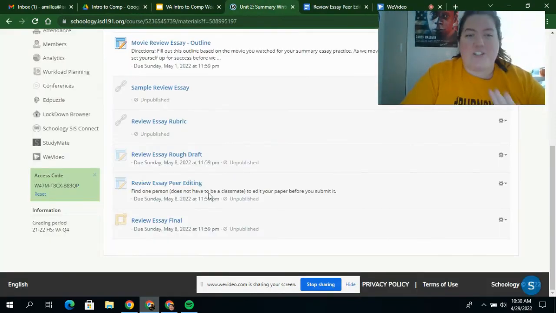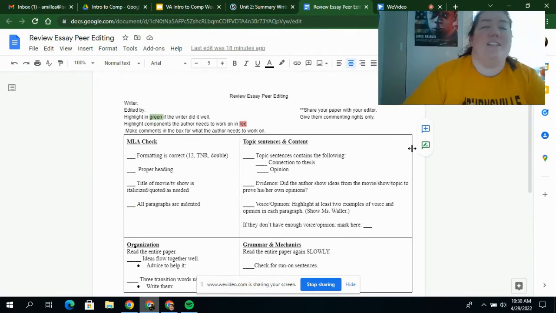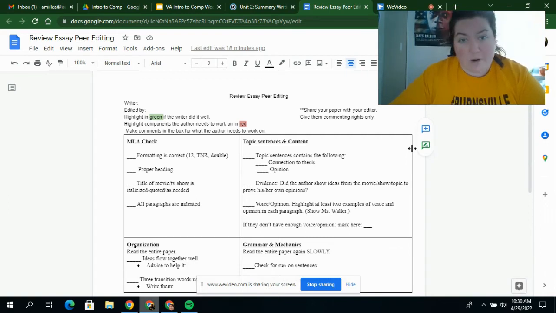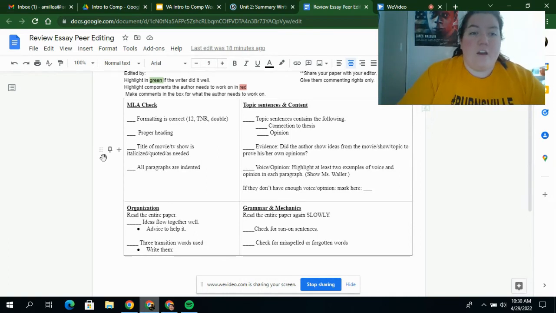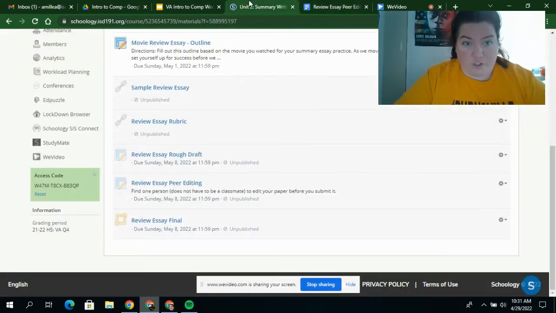And then finally, once you have done your peer editing, which looks like this, you're just going to find someone. It can be a sibling, a classmate, a parent, grandparent, aunt, uncle, anyone to look at your paper and go through this. They should highlight if you have that correct and you don't need to make any changes, and then they'll highlight things that you need to work on in red, and then they should make comments for you. You are just responsible for getting one person to read your paper. You don't have to do anything with this worksheet. It just needs to be the person reviewing your essay.